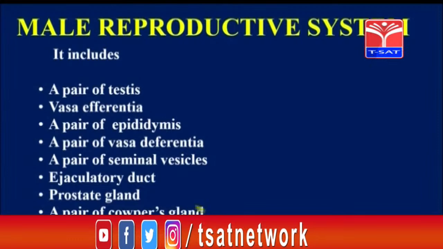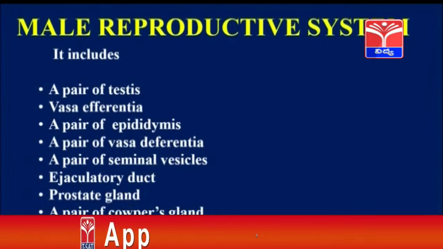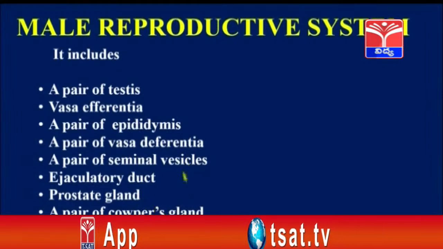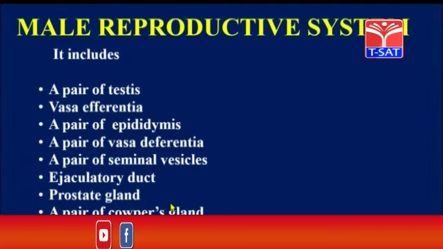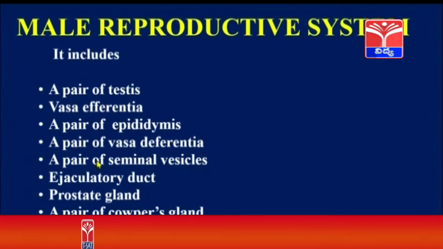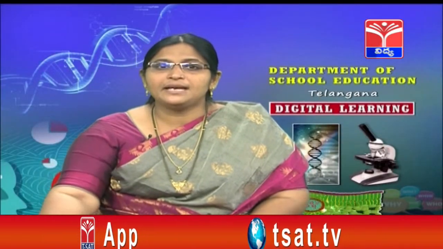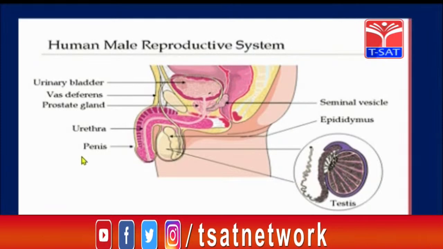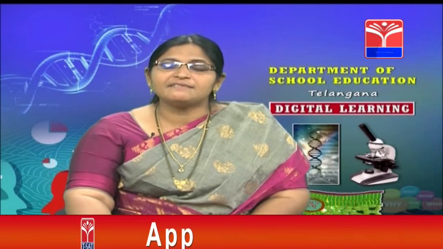So the seminal vesicles, prostate gland and Cowper's glands, these three are called accessory glands, and the liquid produced by them is called seminal plasma. This seminal plasma plus the sperms together is called semen, and this semen is ejaculated outside from the ejaculatory duct, and here you can see a structure called the penis. From this, the semen is expelled outside, and that process is called ejaculation. So this is about the human male reproductive system.